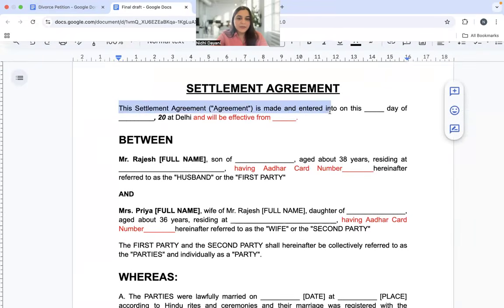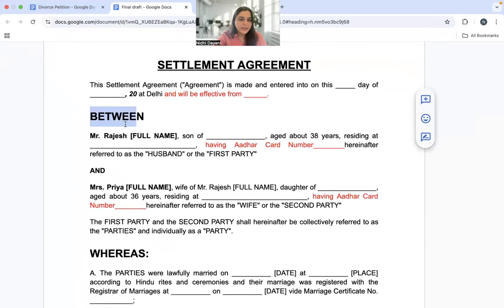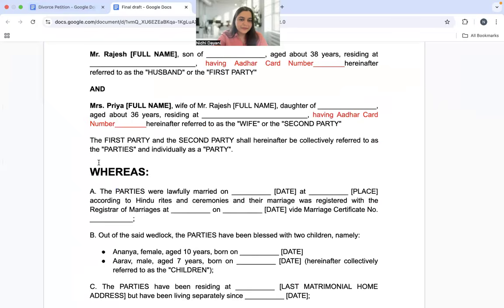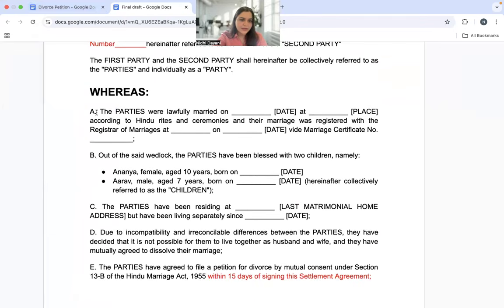Settlement agreement is drafted between so and so. We've just given out a date from when it is going to be effective, right? Party names. So yes, it is Rajesh. We've just added his ID card details, which is his Aadhaar card number. Same thing that we've done for Priya. Then the recitals seem fine, right? That they were married and they have two children.